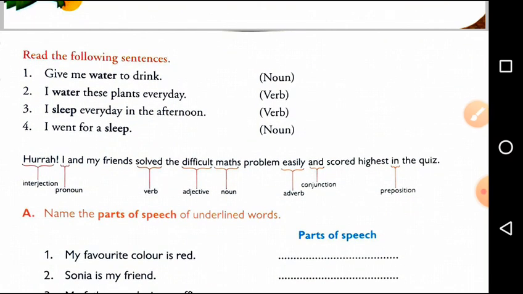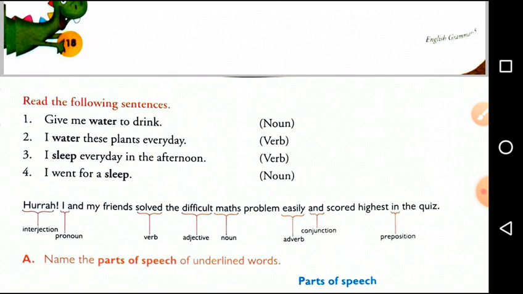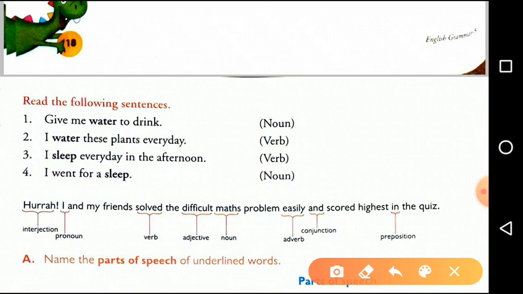Now here in this part, as you can see, some words can be used as a noun, sometimes as a verb. Here in this sentence, give me water to drink. Here water is used as a noun, but in the next sentence, I water these plants every day. The same word water is used here as a verb.